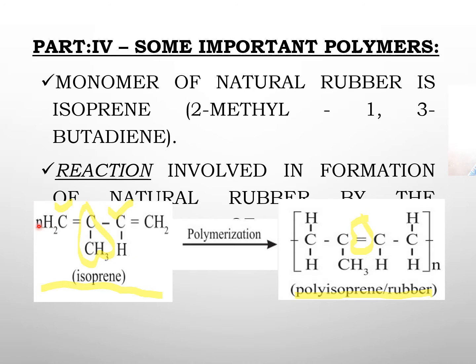When n molecules combine, this double bond breaks homolytically, and one electron goes to this carbon, one electron goes to the carbon to which the methyl group is attached. The other double bond, between the third and fourth carbon, also breaks homolytically. One electron goes to this carbon, another to the other carbon. These two electrons pair up and a double bond is created, and one valency is free here, one valency is free here. So this goes on forming a long chain of polyisoprene, that is rubber.